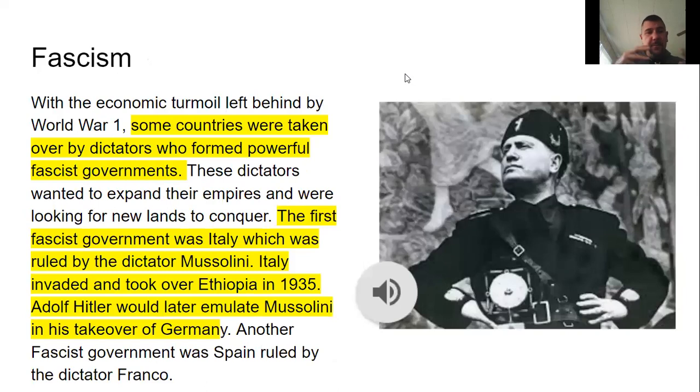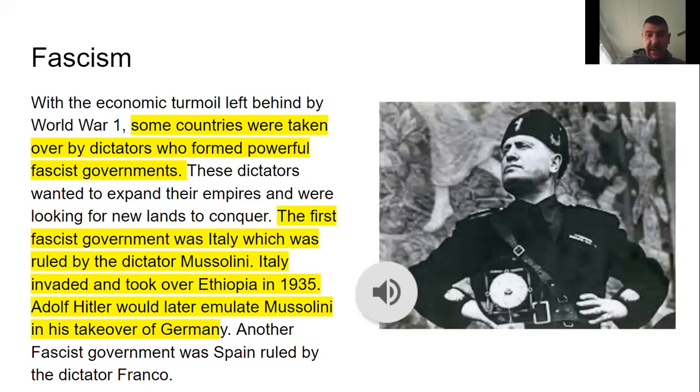Fascism had come about. The economic turmoil that was caused by World War I meant some countries were taken over by dictators, and they formed these powerful fascist governments. One of these would be Benito Mussolini over here. These dictators wanted to expand their empires. They were looking for new lands to conquer, and so they went out and did that.